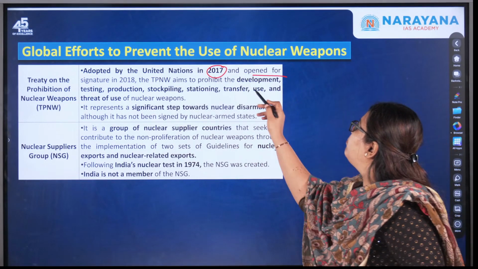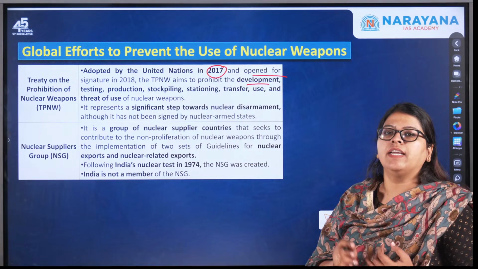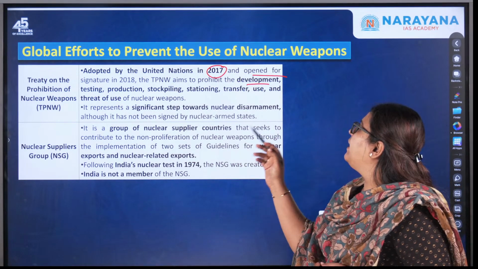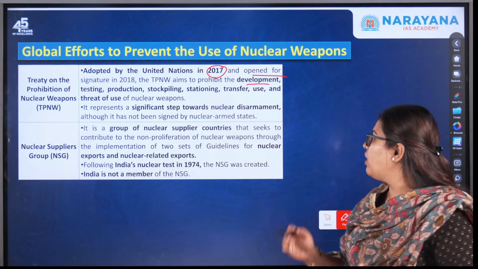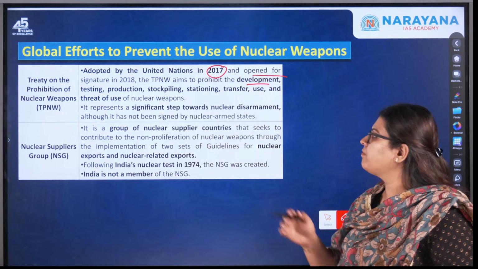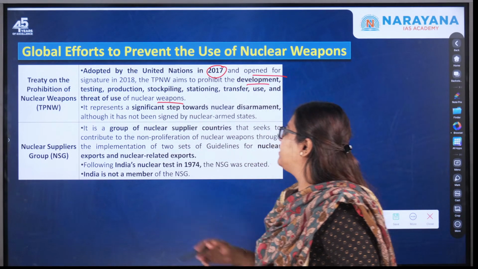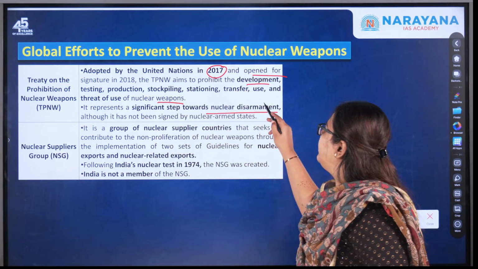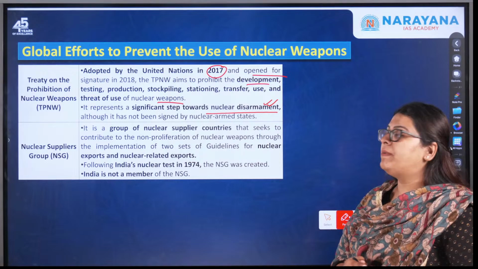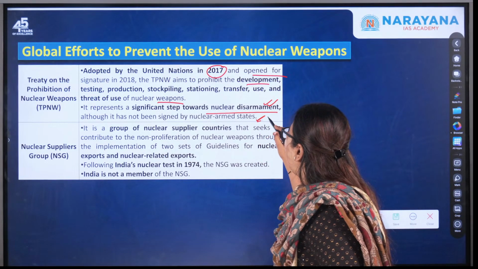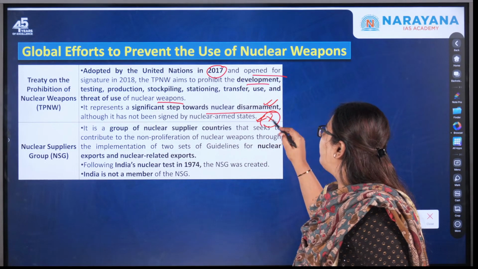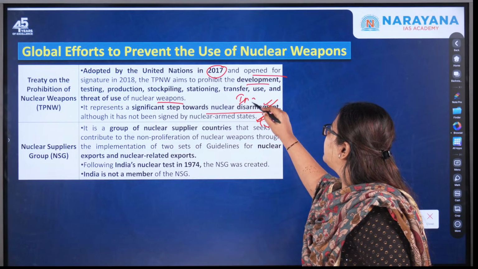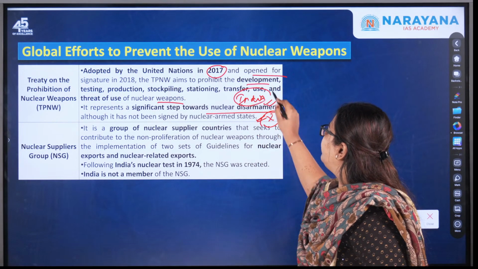It aims to prohibit the development, testing, stockpiling, production, stationing, transfer, use and the threat of use of nuclear weapons. This represents a significant step towards nuclear disarmament, although it has not been signed by the nuclear armed states. Again, very important: India has not signed it.